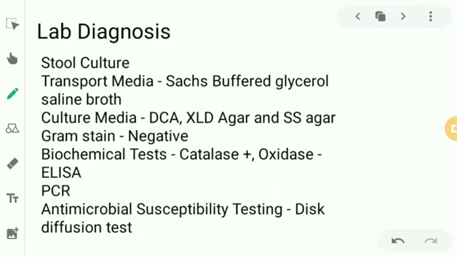Lab diagnosis. What do we take for diagnosis? We take the stool for sure. We'll take the stool, and we'll want to do a stool culture, right? For transporting the stool, we have to keep the bacteria intact, right?